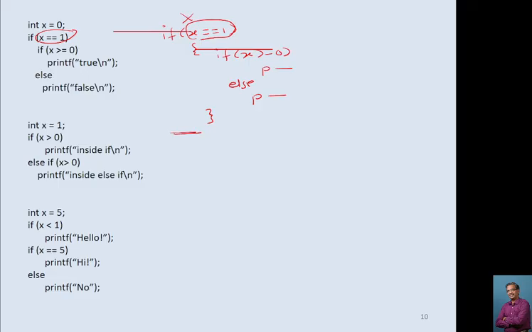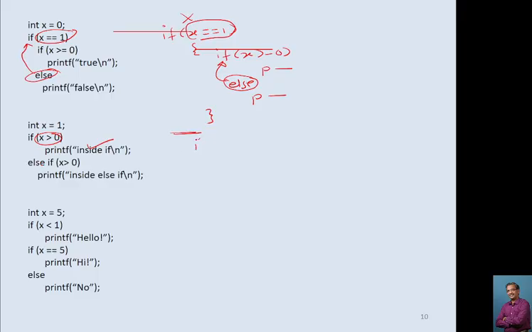Generally students consider this else for this if, no. The else is considered for the immediately preceding if, so it will consider this else for this if, and here it won't display anything, it won't display false. Okay, so here x is equal to 1, if x is greater than 0, yes, the condition is satisfied, it will print inside if, it won't go to the else, remember here.